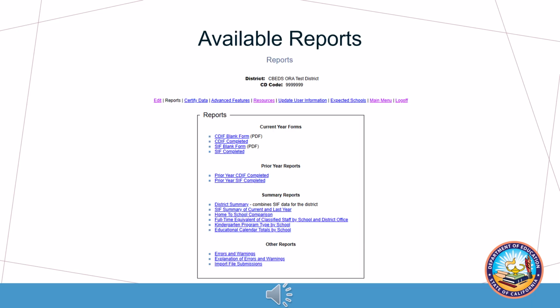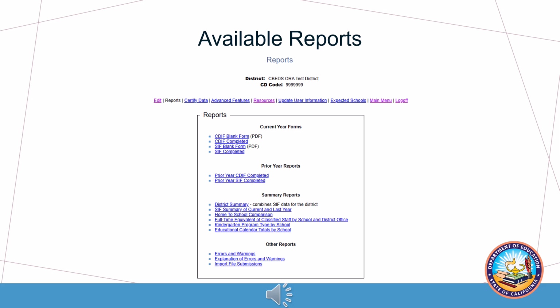This slide contains the reports available from CBEDS-ORA. Depending on your LEA type, for example, independently reporting charter schools, fewer reports may be available to you. Current year forms include links to blank CDIF, SIF forms. Completed CDIF, SIF forms display data that have been entered into CBEDS-ORA. Prior year reports display data that were reported last year.